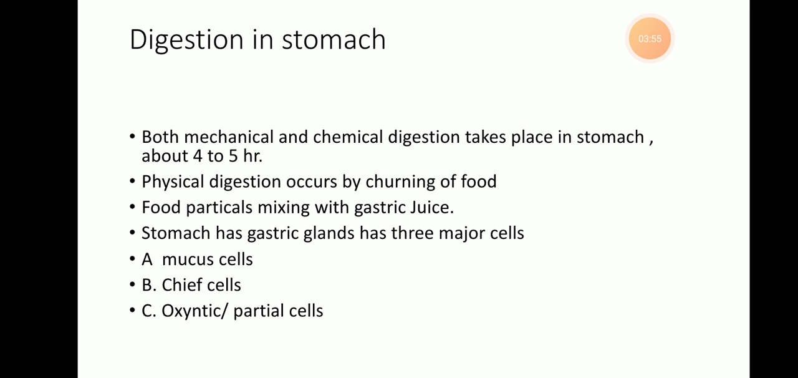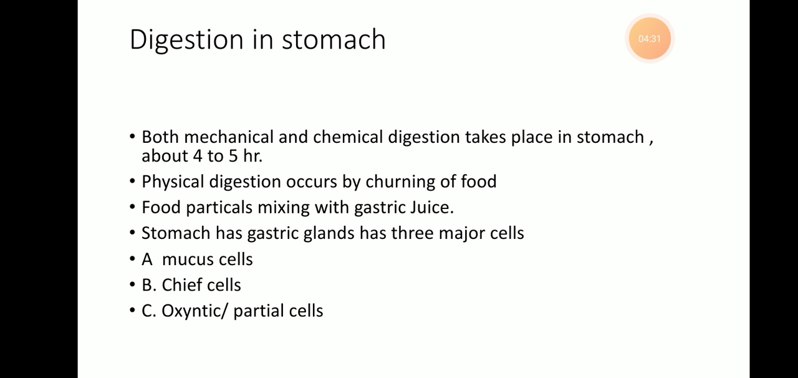Then the next part of the digestion takes place in the stomach. The partially digested food balls are propelled from the mouth into the esophagus, and from the esophagus into the stomach, by the peristaltic movement of the esophagus. In the stomach, the food undergoes the following changes. Both mechanical as well as chemical digestion take place in the stomach. The food is stored in the stomach for about 4 to 5 hours.